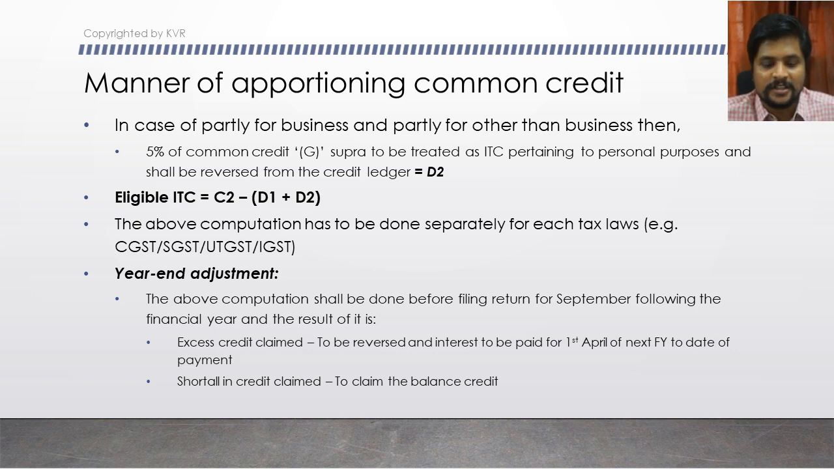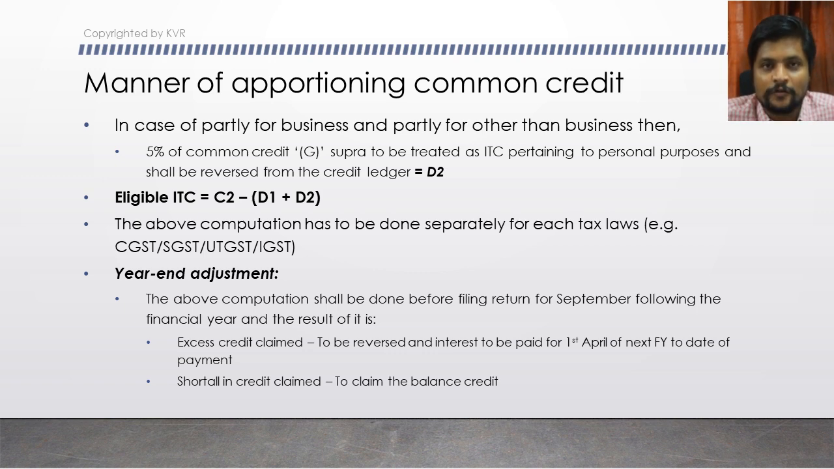The above computation shall be done for filing the return for the September month. They say that when you are filing your September month's return, at that time you have to make your year-end adjustment. Why do they say September month's return? Because you have to refer to our previous discussion, which we did in our part 1 video. What we discussed in that, the input tax credit can be maximum availed only either before the due date to file your September month return or before filing your annual return.